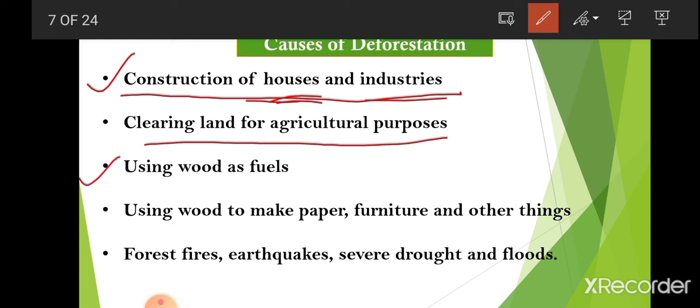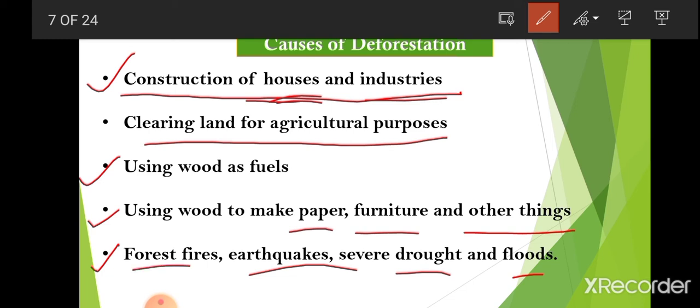Then using wood as fuel. Wood which is used as fuel is cut from the forest, so because of this also the forest is cleared. Then using wood to make paper, furniture and other things. Then some natural calamities also, such as earthquakes, droughts, floods and forest fires. So these are the reasons for deforestation.